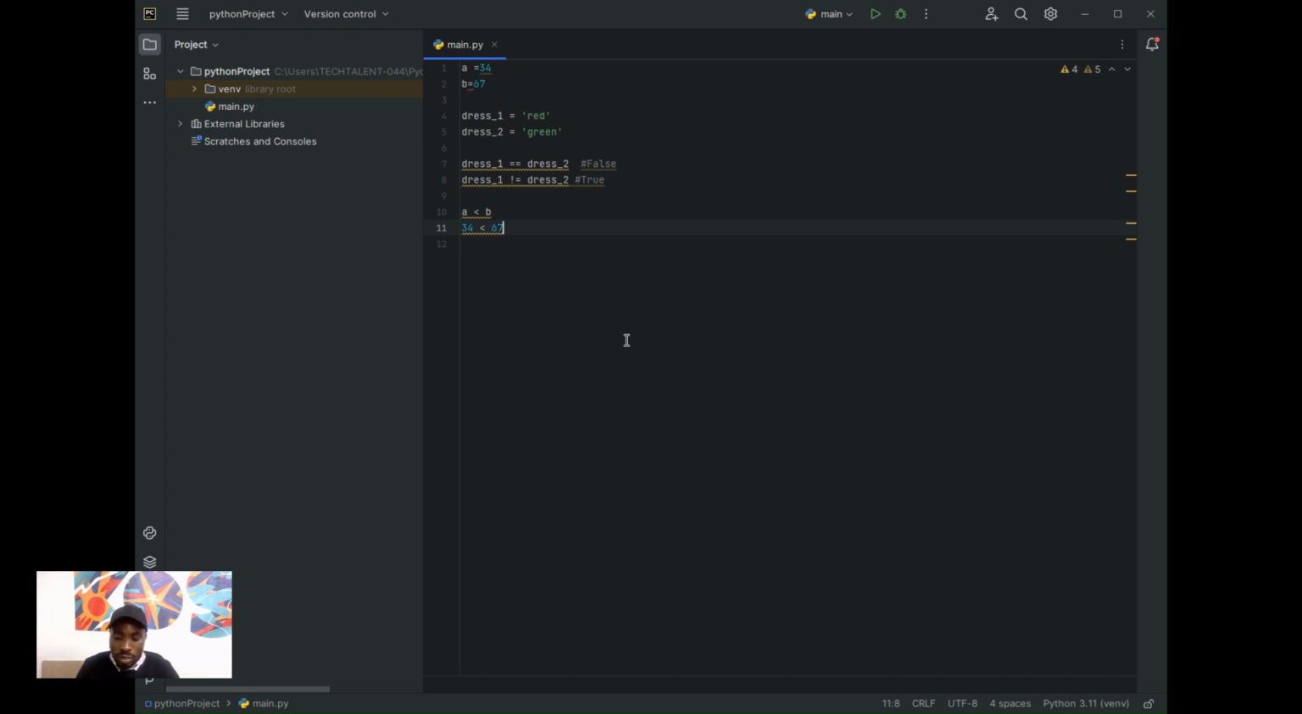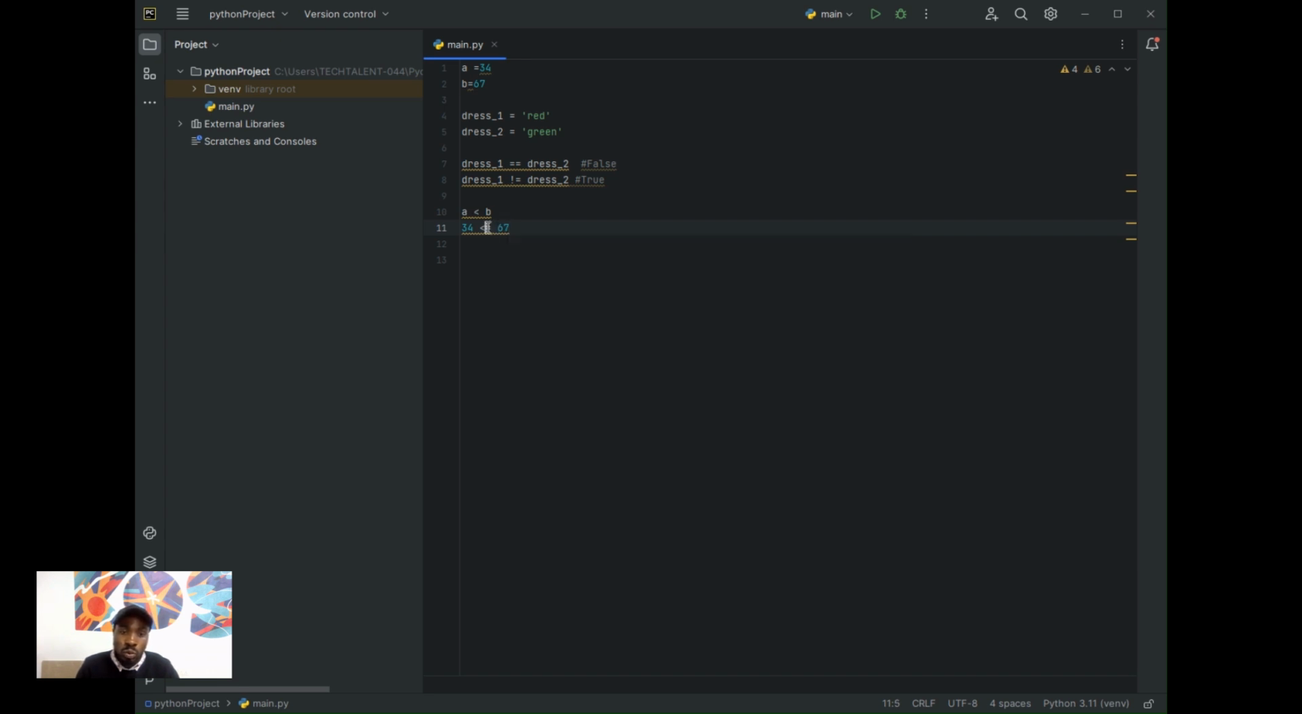Now, what about writing a condition with less than or equal to? Let me write it there: 67 is less than or equal to 68. This condition is still valid. If I add an equal to sign here, this condition is still valid and returns a true for me. That is, 34 is less than or equal to 67.